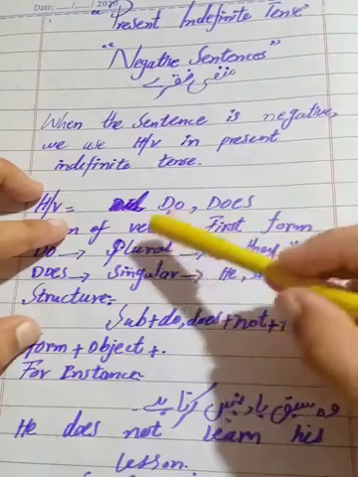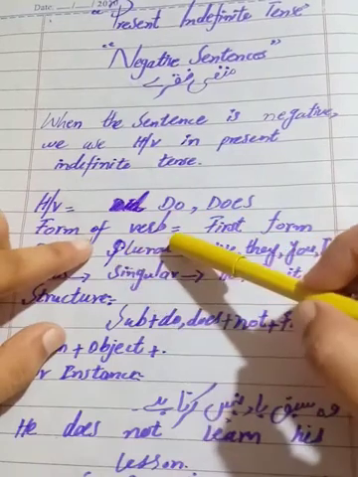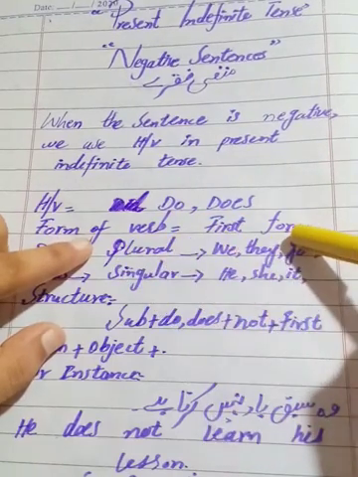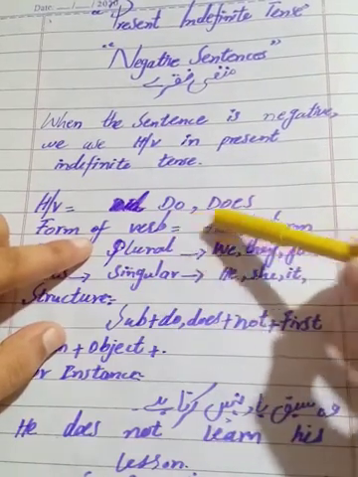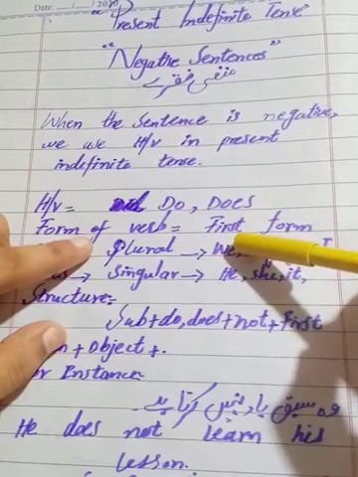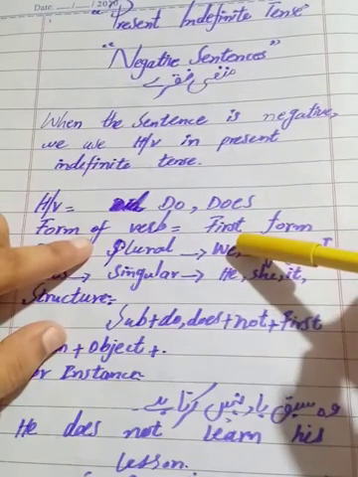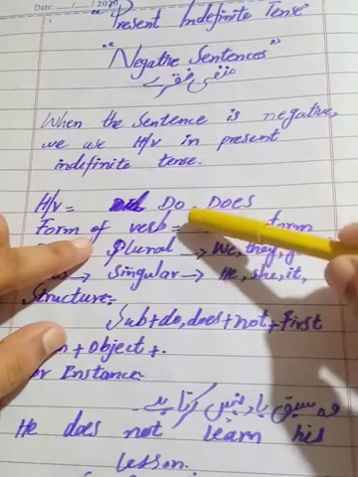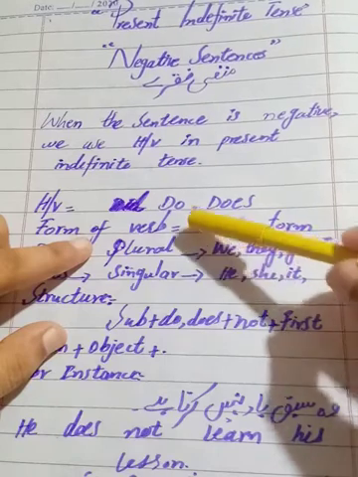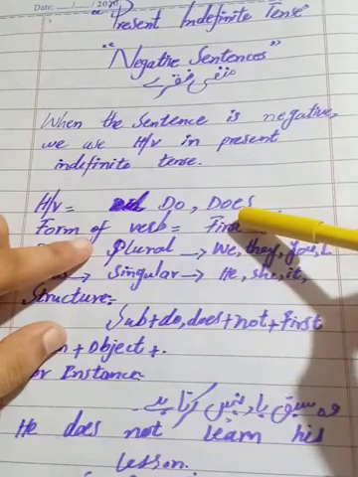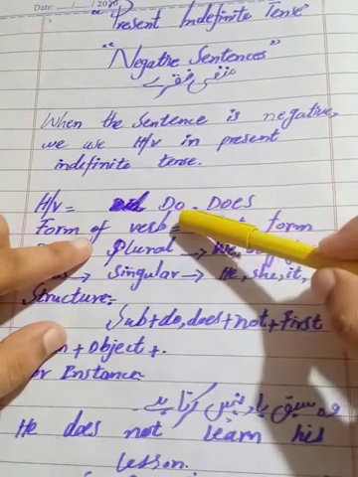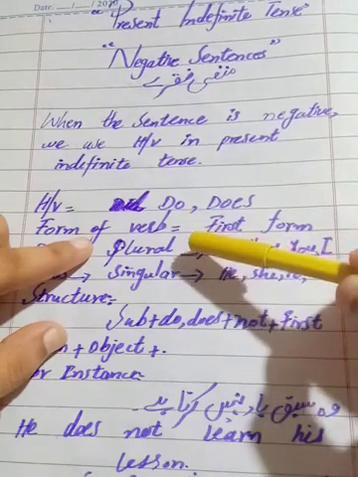Now, the form of verb: with do and does we use the first form. In simple sentences we use s or es, but in a negative sentence we use just the first form with do and does.